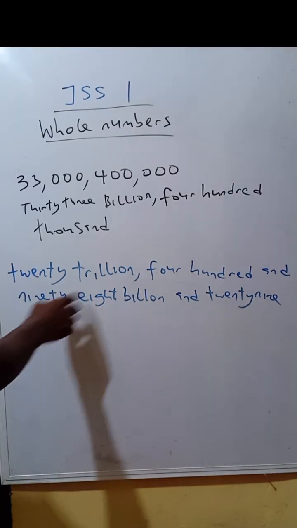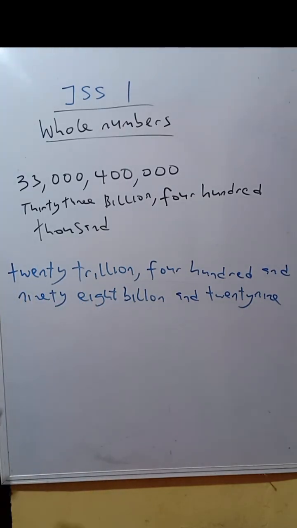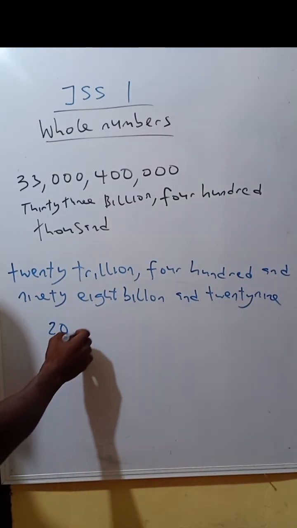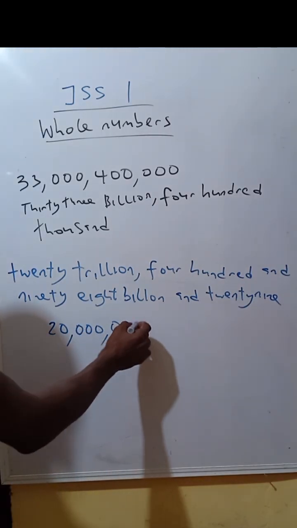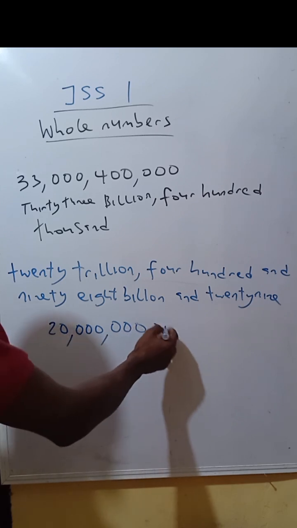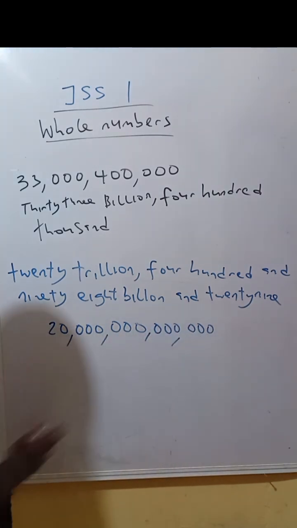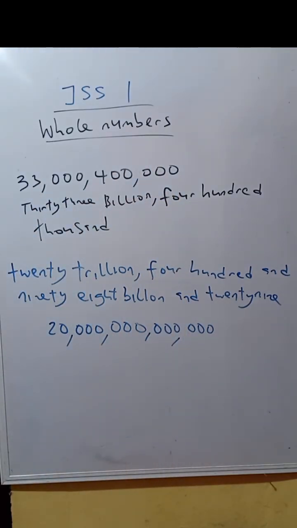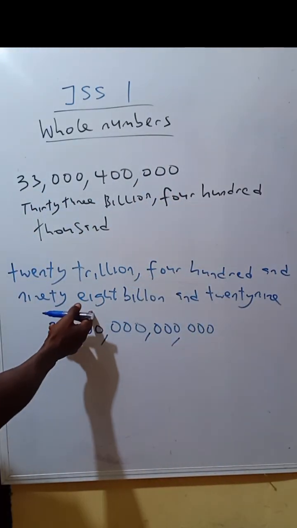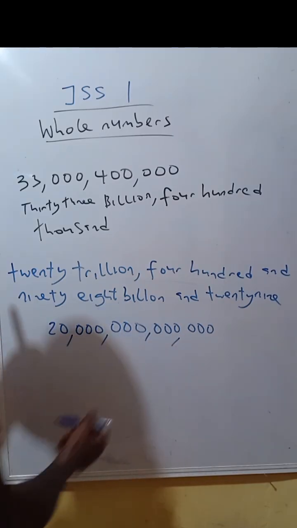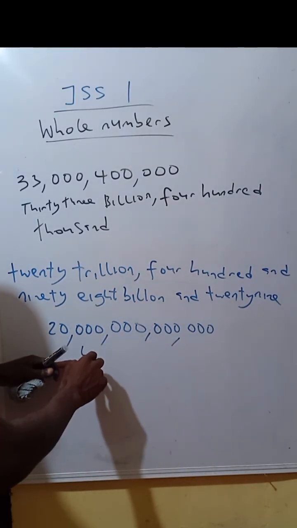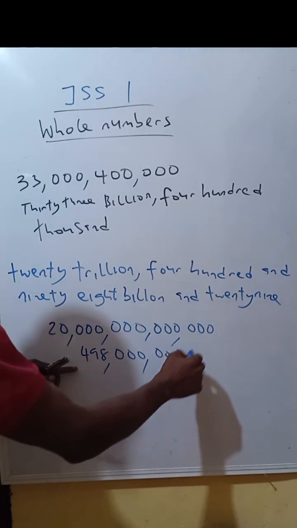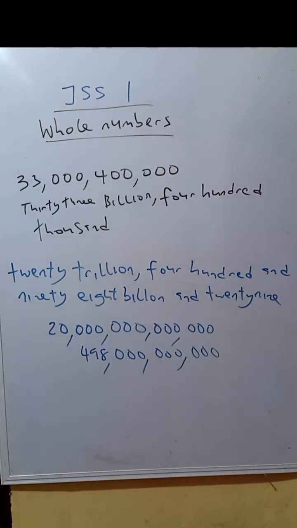So let me write this number, 20 trillion. You can break it down by doing this. You can do it this way if you're having problem writing that one. 20 trillion will be this: 1, 2, 3, 4, 5, 6, 7, 8, 9, 10, 11, 12. Yeah, that's 20 trillion. Then 498 billion. So we're going to billion. 498 billion: 1, 2, 3, 4, 5, 6, 7, 8, 9. You can write it that way.